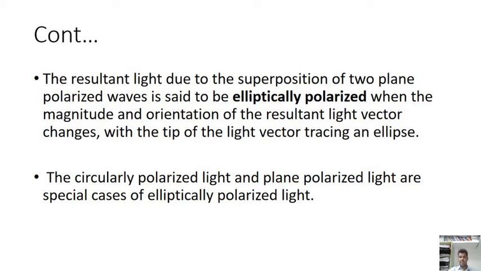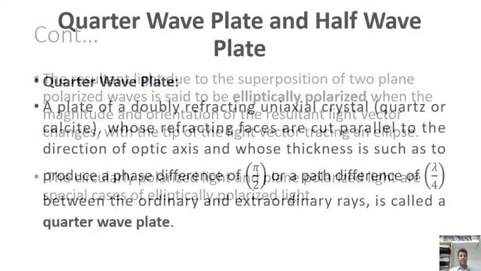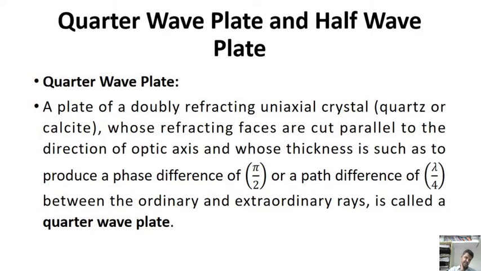The circularly polarized light and plane polarized light are special cases of elliptically polarized light. That is elliptically polarized light. Next concept is quarter wave plate and half wave plate.